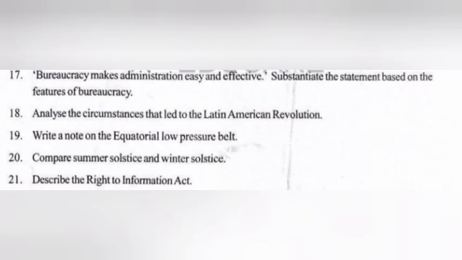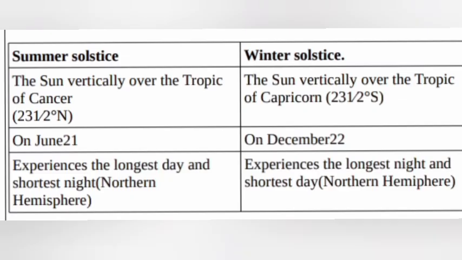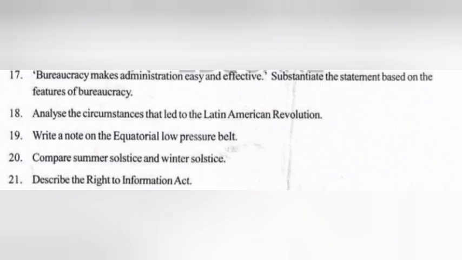20. Compare summer solstice and winter solstice. Answer. Summer solstice: the sun is vertically over the Tropic of Cancer, on June 21, and the place experiences the longest day and shortest night. Winter solstice: the sun is vertically over the Tropic of Capricorn, on December 22, and the place experiences the longest night and shortest day.